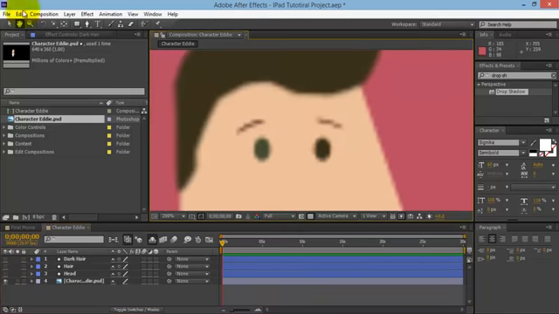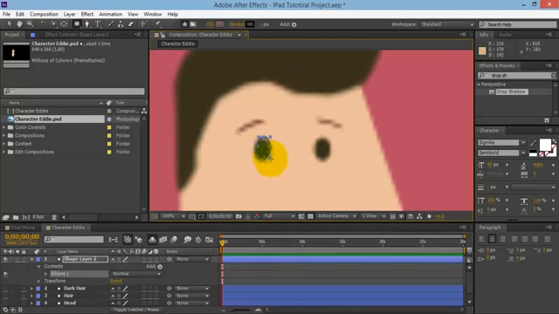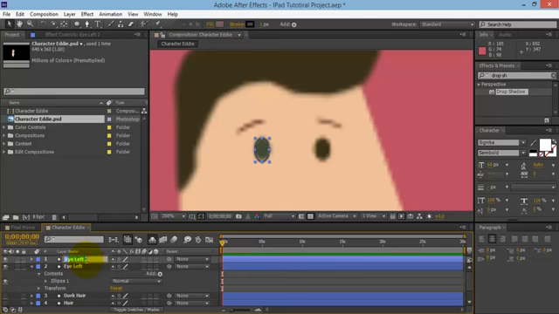So let's go ahead and grab the ellipse tool, and let's click and create this kind of shape for his eyes, something like that. That looks good. And let's type in eye left, and we'll duplicate that one, Control D, and right eye. Now click on that, and click and hold down Shift, and it will drag it in line. We'll hide those as well, and let's create the eyebrows.